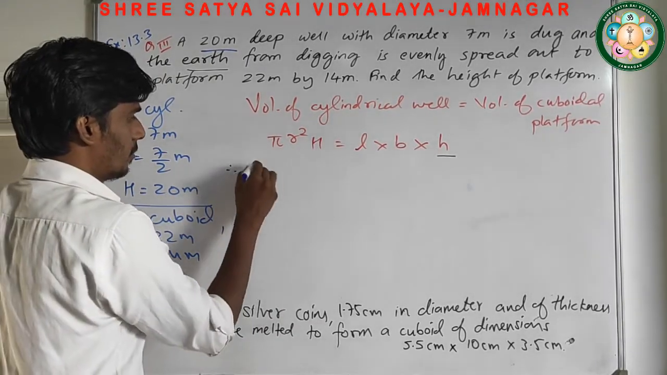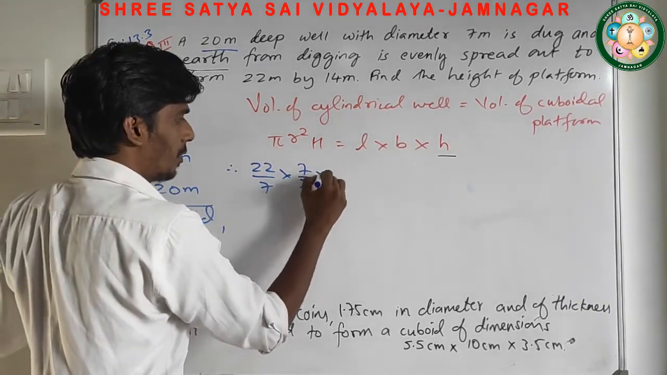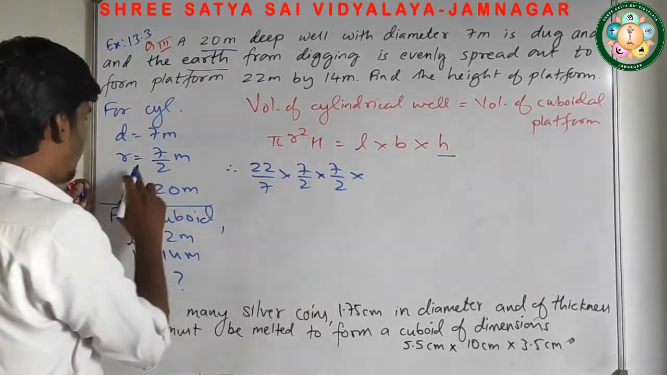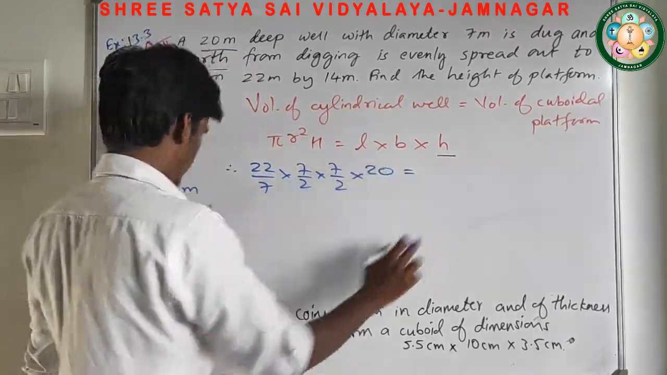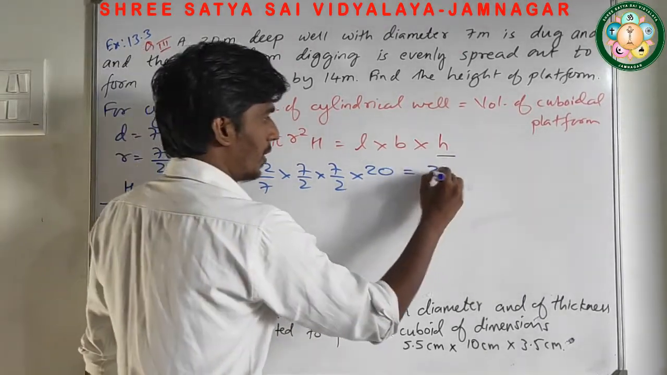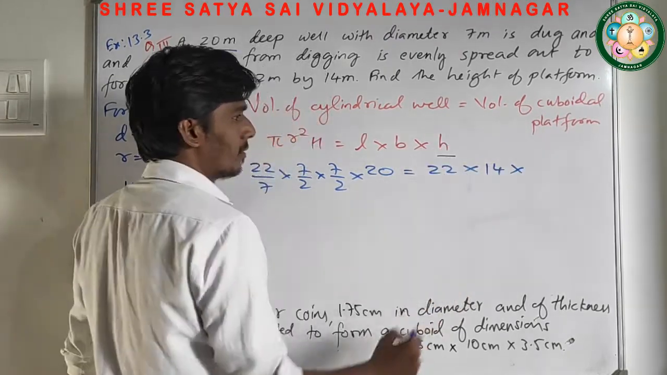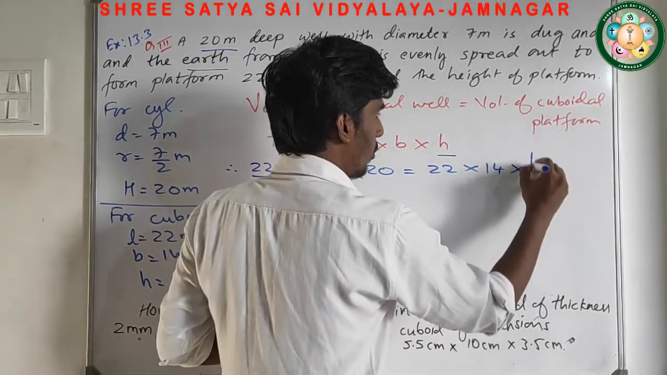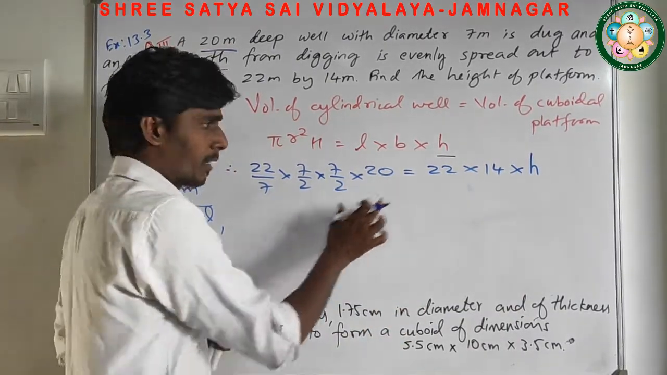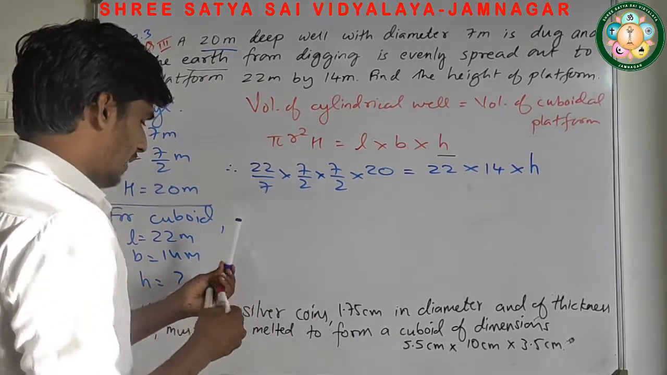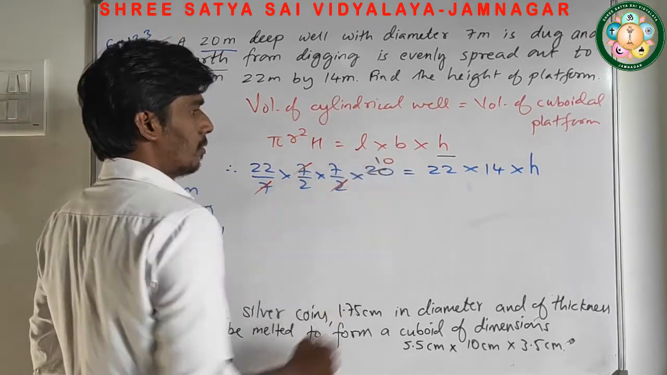So pi is given 22 by 7. Radius is what? 7 by 2, 7 by 2. Capital height is what? 20. What is length? Length is 22. What is breadth? 14. Height that we don't know. So we have to find out this height. Definitely we can take both the terms over this side. It will get divided. Before taking that, is there anything reducible? Yeah. 7 cancel.